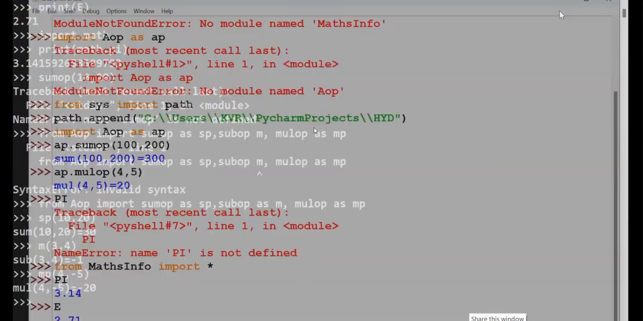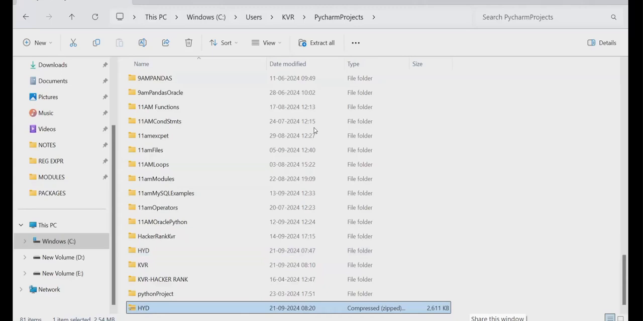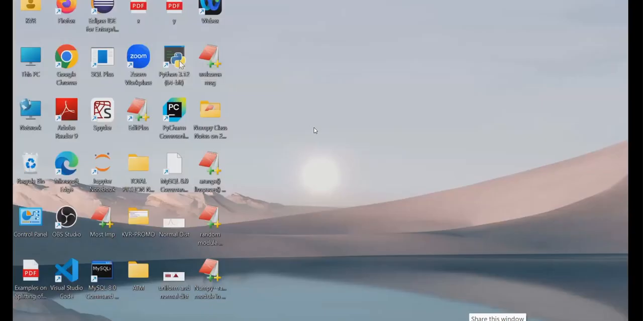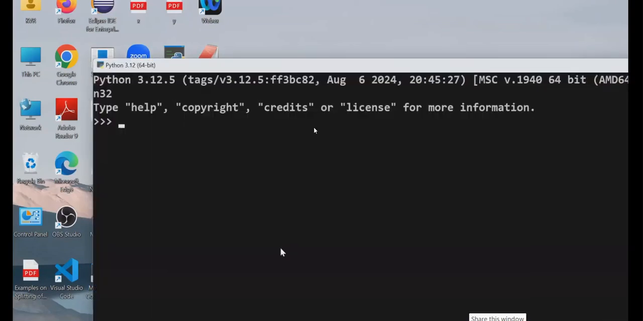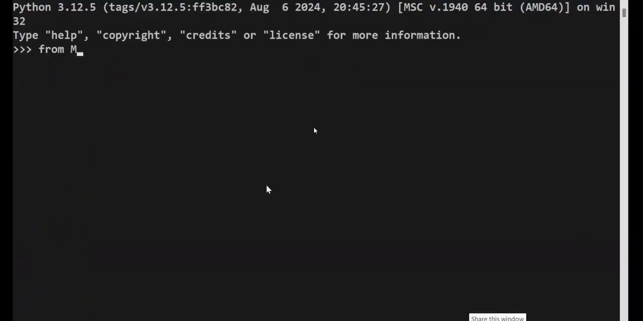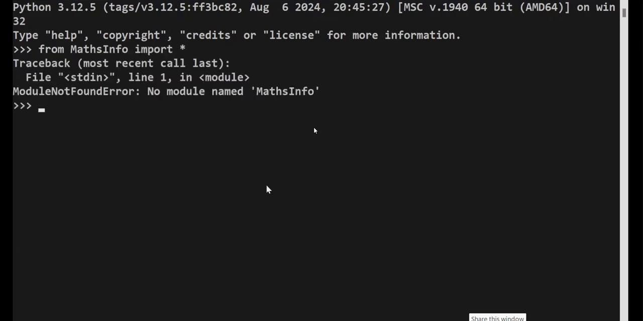Now close. When I come once again to the Python command prompt, what is happening? I'll say once again, from maths info, import star. Again it gives an error. What does it indicate? Whenever I come, I have to use sys.path.append.